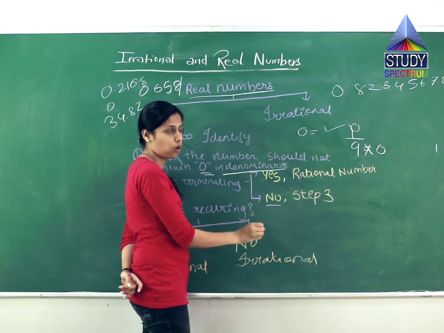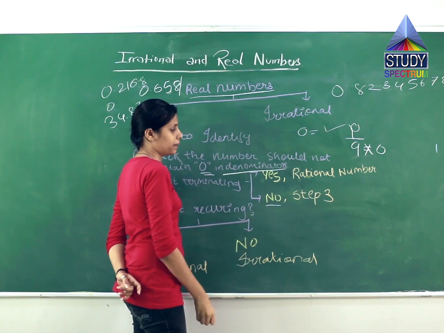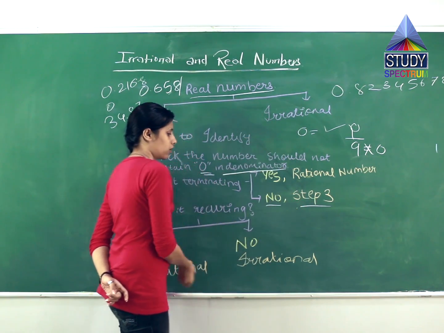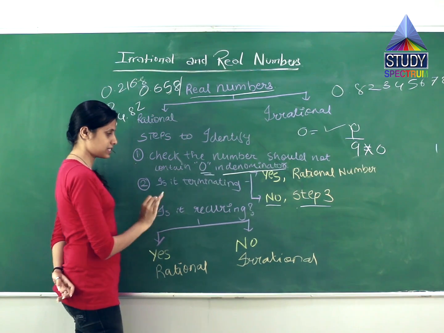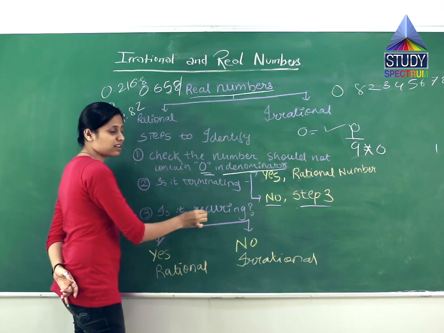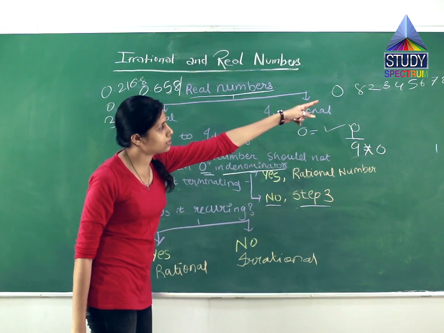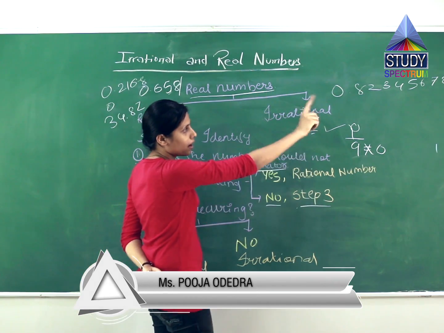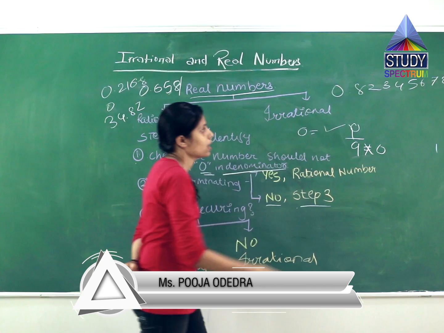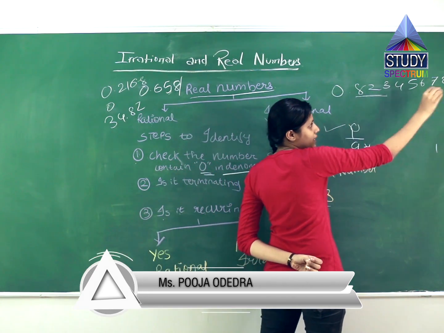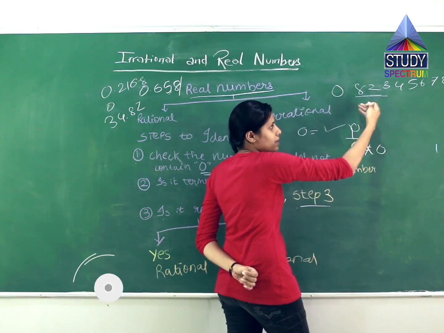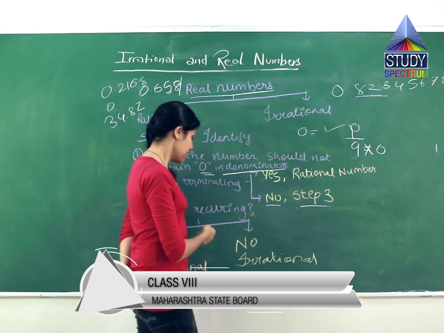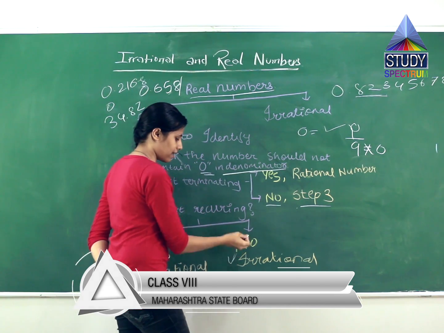If the answer is no, meaning it does not stop at a certain limit, then we have to see the third step. In the third step, we ask a question: is it a recurring one? In this number, is there any repetition, a certain repetition? Is something like 823 repeating? No, the numbers are totally different. So this is not recurring. So this is an irrational number.